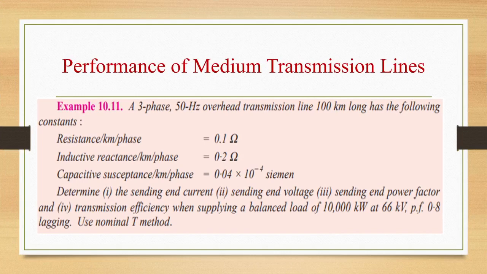Let us see a numerical based on this topic. A three-phase 50 Hz overhead transmission line 100 km long has the following constants. Resistance per kilometer per phase is 0.1 ohms, inductive reactance per kilometer per phase is 0.2 ohms, capacitive susceptance per kilometer per phase is 0.04 into 10 power minus 4 Siemens. Determine sending end current, sending end voltage, sending end power factor, and transmission efficiency when supplying a balanced load of 10,000 kilowatt at 66 kilovolt, power factor 0.8 lagging. Use the nominal pi method.